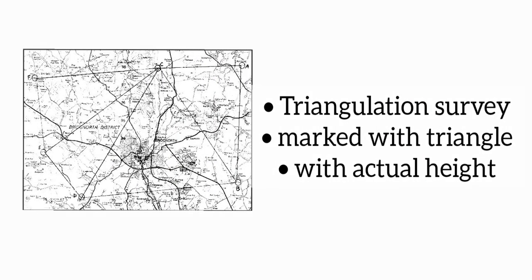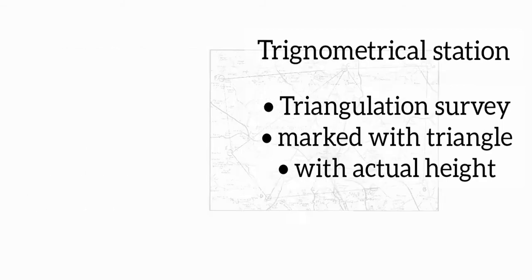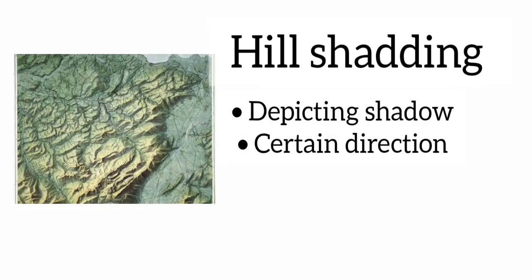The sixth method is trigonometrical station. Trigonometrical stations are points included in triangulation survey and are marked on the map with a triangle with the actual height of the place. The seventh method of representing relief features is hill shading. Hill shading is a method of representing relief on a map by depicting the shadow that would be cast by elevated areas if light were shining from a certain direction.